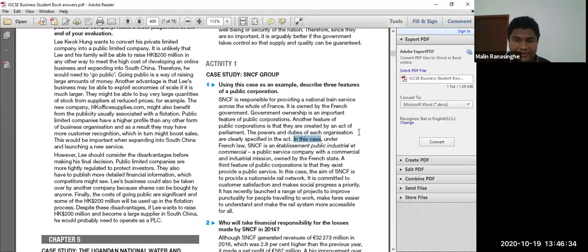Like the third one you can see: the third feature of a public corporation is that they provide a public service. How do they apply? In this case, the aim of the SNCF is to provide a nationwide rail network. It is committed to customer satisfaction and makes social progress a priority. It has recently launched a range of projects to improve punctuality for people traveling to work, make fares easier to understand, and make the rail system more accessible for all.